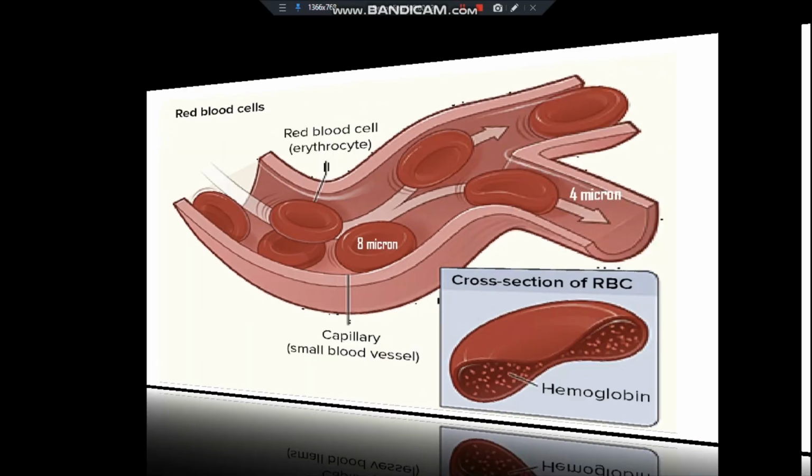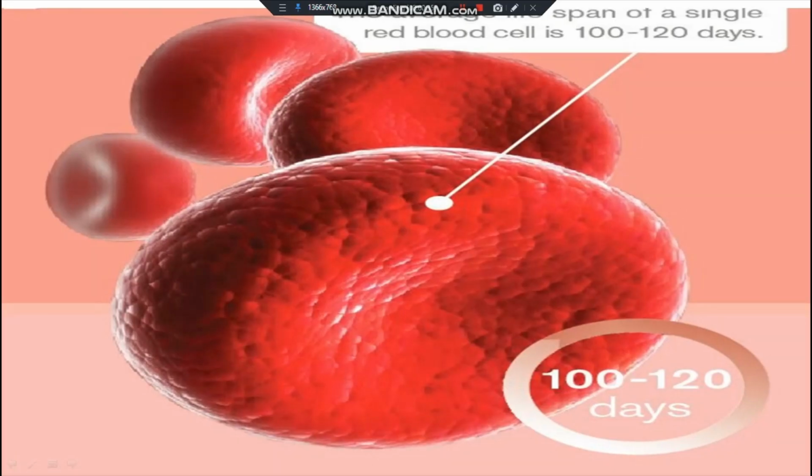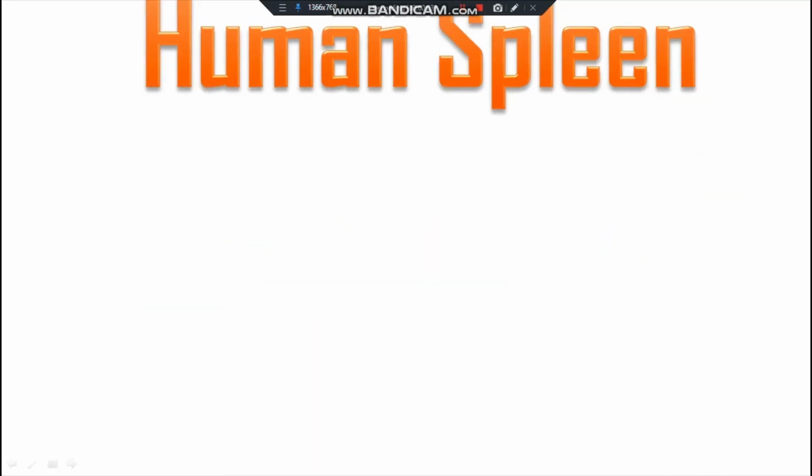But after 120 days, sodium-potassium pump activity is decreasing. Due to sodium-potassium pump activity decreasing, the cell membrane becomes very rigid. And when they pass to the blood capillaries, they cannot pass through the capillaries. Then RBCs chipped off because of the rigidity of the cell membranes. RBCs are mainly destroyed in the human spleen.